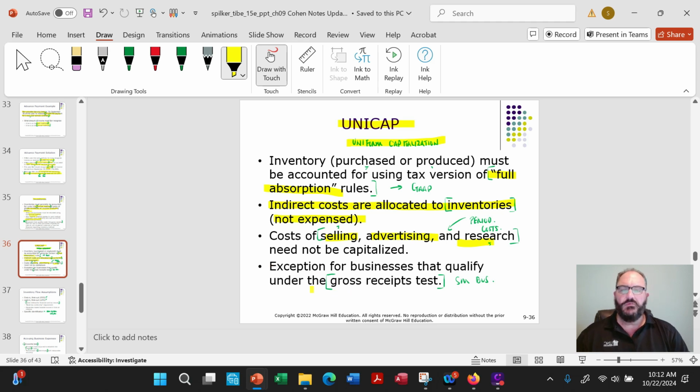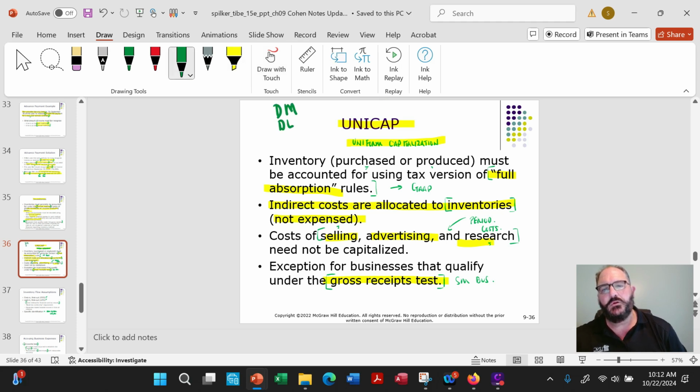Now, again, exception for businesses that qualify under gross receipts, but uniform capitalization means that especially if you're building something, all the things that are part of that inventory, all part of that cost of goods sold, if you remember, direct materials, direct labor, manufacturing overhead, right? All of this stuff right here. That's what they're talking about. It all gets capitalized. Okay, so by capitalized, it's part of their inventory on their books. That's what they're getting at.